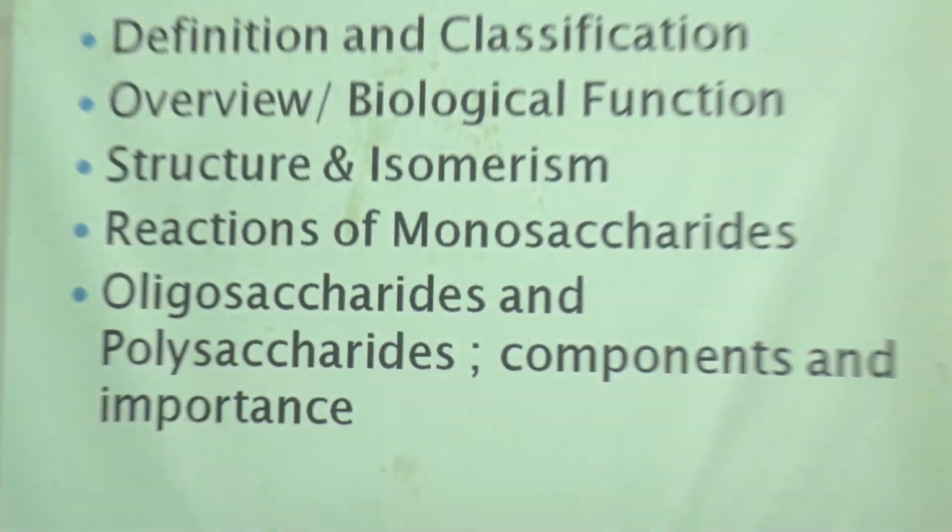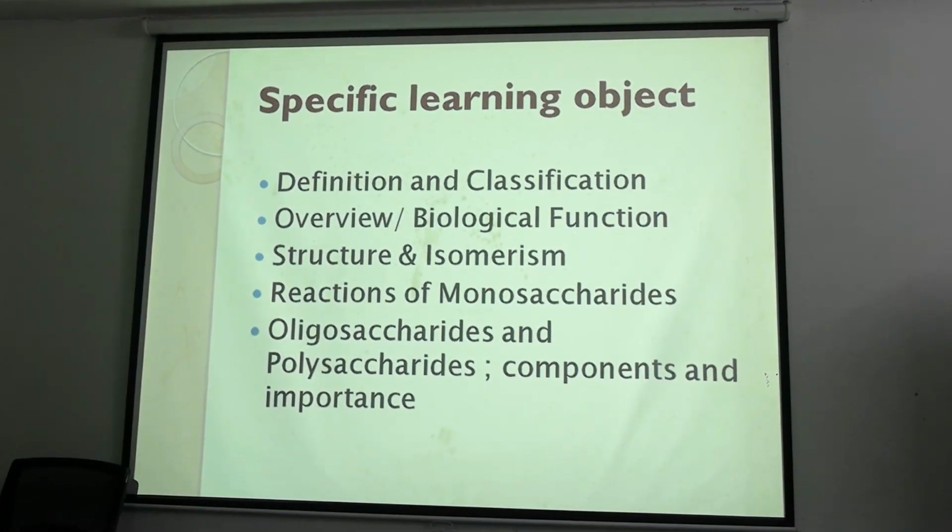And then the most important thing, that is structure and isomerism of monosaccharides, right? Then reactions of monosaccharides, there are different reactions that lead to different products from carbohydrate. Those end products are very important in our further metabolism and further reactions. That's why we will learn reactions of monosaccharides, and oligosaccharides and polysaccharides with their components and importance. So now coming to the definition of carbohydrate.